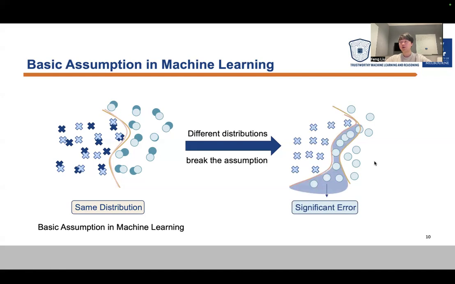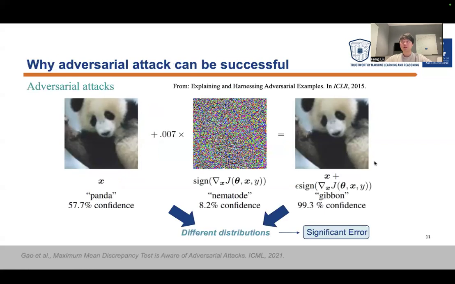We'll make wrong predictions in this area, so it will cause significant error here. And that's why adversary attack can be successful. We also justified this in our previous paper: they actually have different distributions. That's why it will cause significant error.